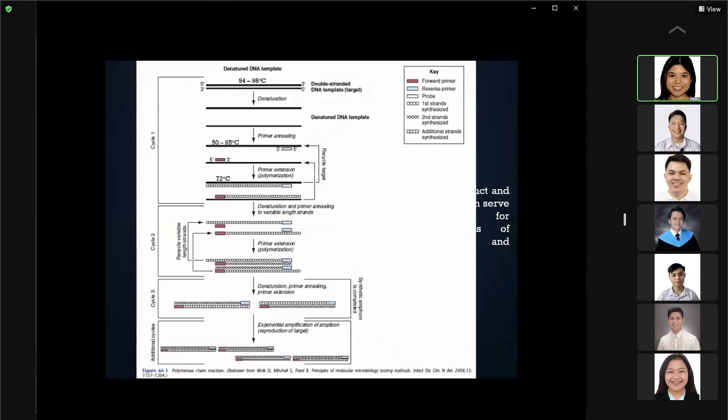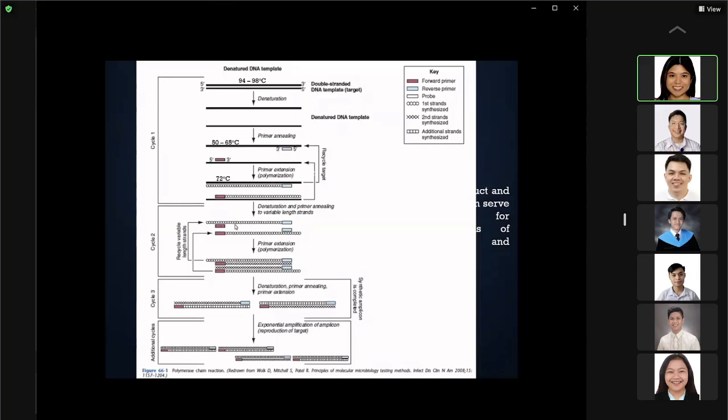And then the third is your extension, wherein you have elongation with formation of your hybrid DNA. So the DNA polymerase synthesizes a new DNA strand, which is complementary to your DNA template in a 5' to 3' direction. So this is your first cycle.